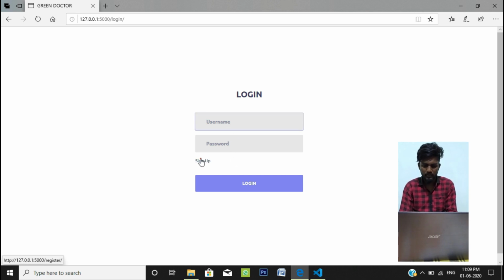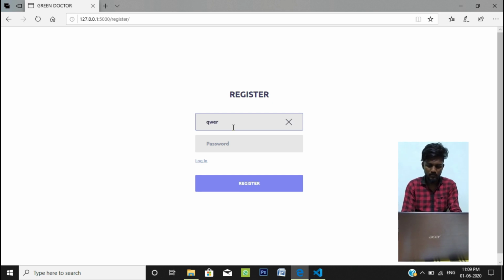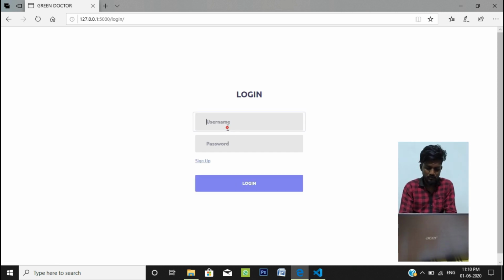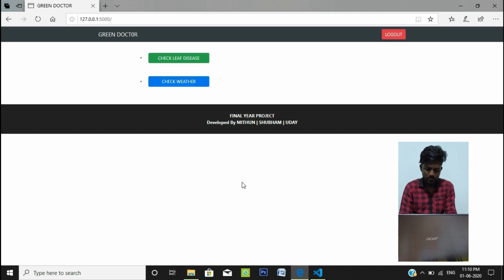So first we need to sign up. We'll have a username, so we'll have the username as QWERTY. Register. So once we successfully register, we can log in. After logging in, we get two options: check leaf disease or check weather.